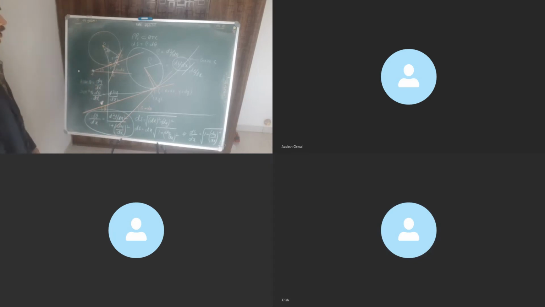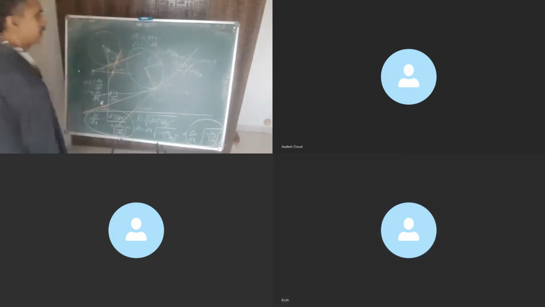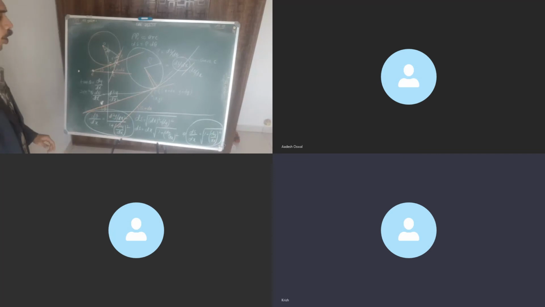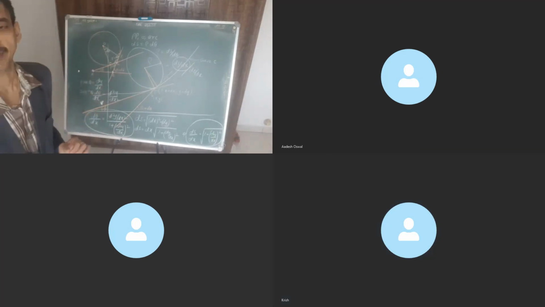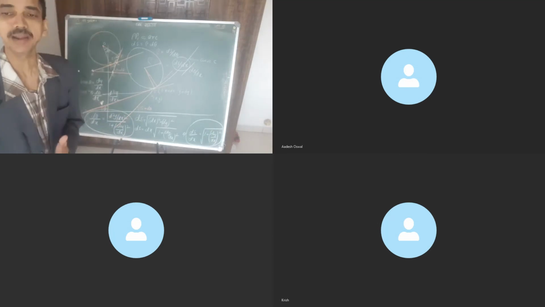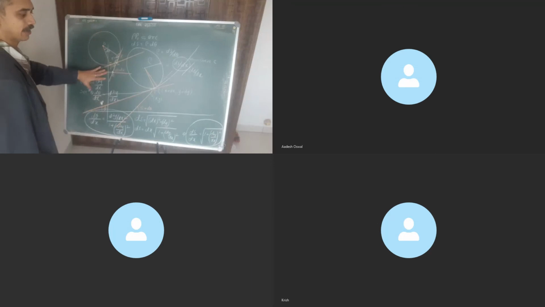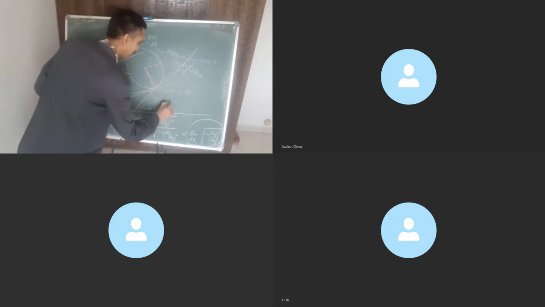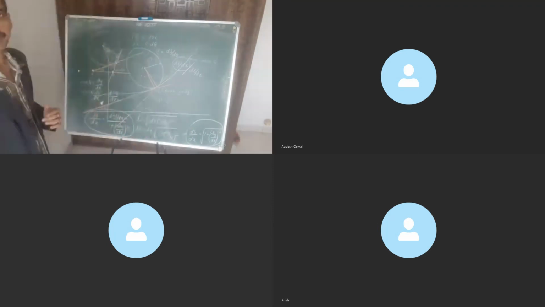Now divide them and get rho. Divide and get rho. Is it okay? That is a formula for you, a very important formula. If questions are given and you don't use this formula, you will not be able to get the end result. Though this is mathematics, we require it in physics. So what is rho to us? Rho is the radius of curvature.